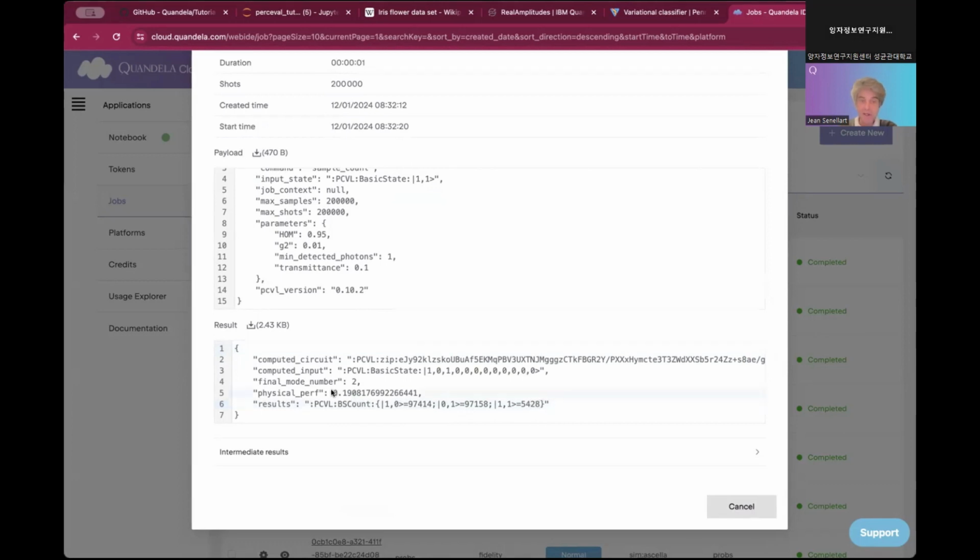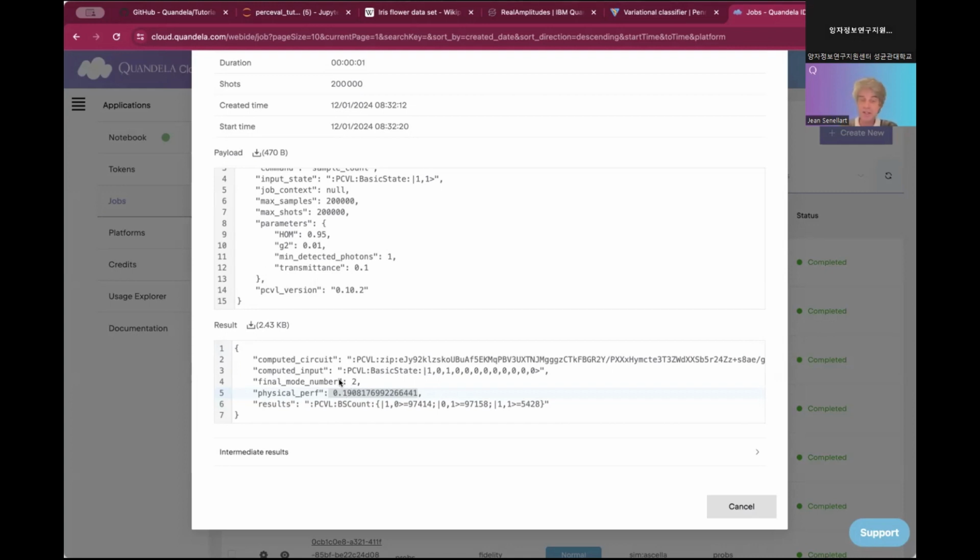We have a physical performance. The physical performance tells us how many shots survived with photons. You know that we can have some loss. So 20% of the time the clock gets some photons, and in 80% of the other cases we didn't get any photon out because of the loss in the circuit.